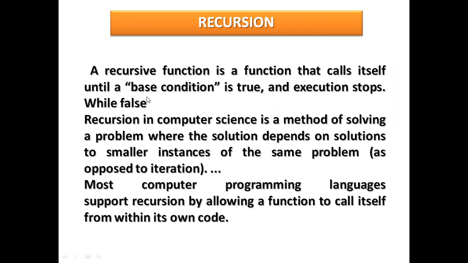So in computer science or Python programming, recursion is a method of solving a problem where the solution depends on a solution to a smaller instance of the same problem. It is the opposite of iteration, but just like iteration, it repeats itself till the condition is true.